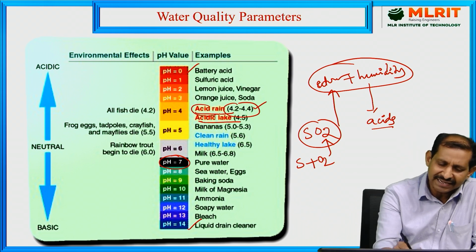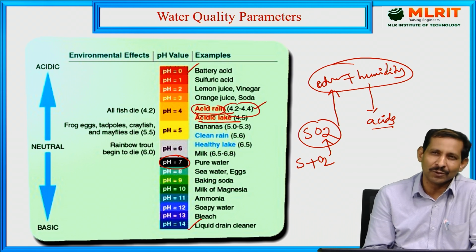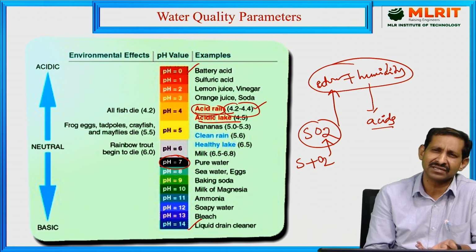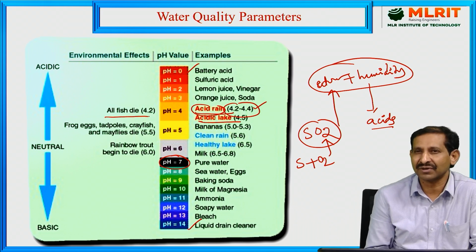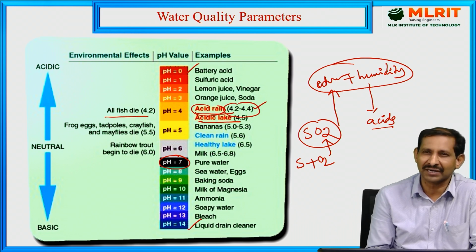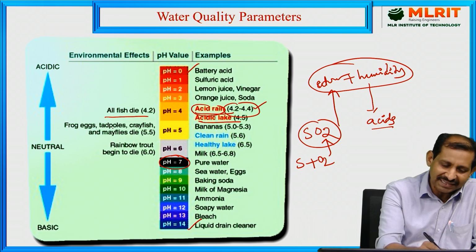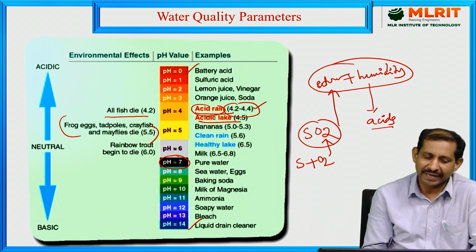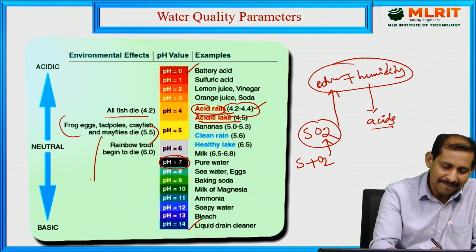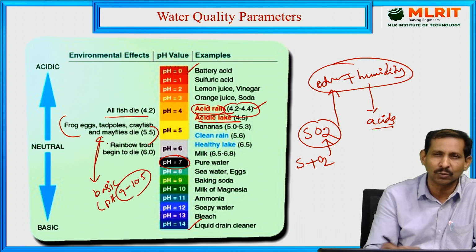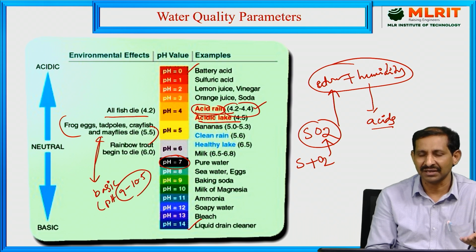If the acid rain enters into water bodies like aquatic or marine systems, most of the fishes will die at a pH of 4.2, because they cannot survive at that pH, as the nature is more acidic. Another example: frog eggs, tadpoles and larvae mostly grow in basic conditions, nearly pH 9 to 10.5. At that pH, they grow much faster compared to acidic conditions.